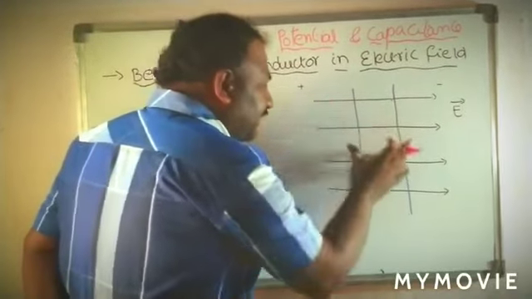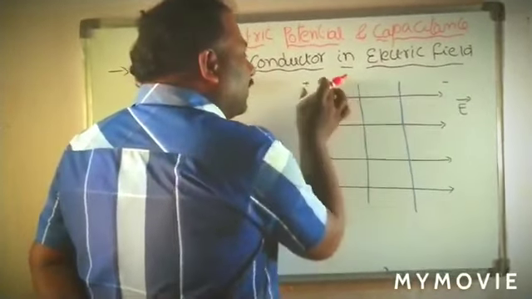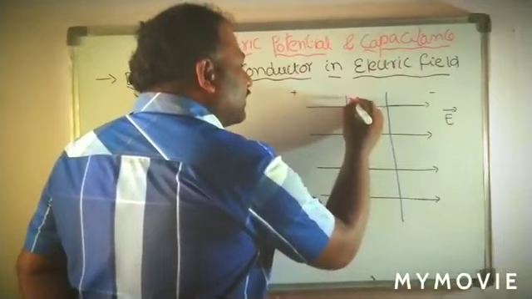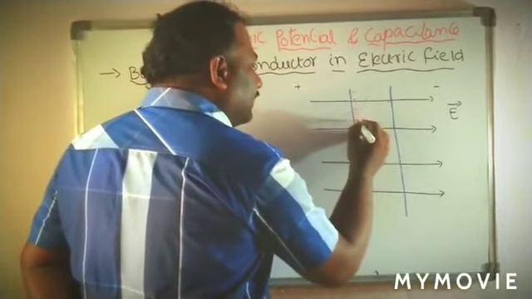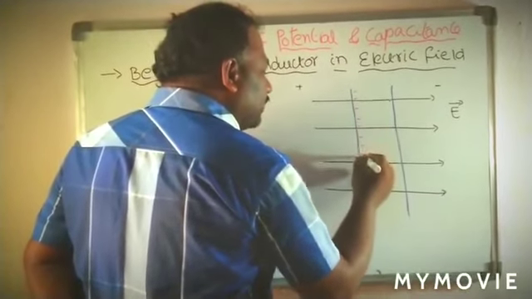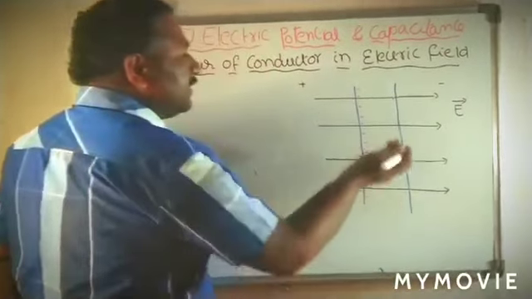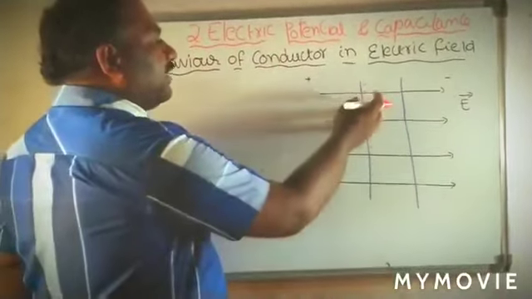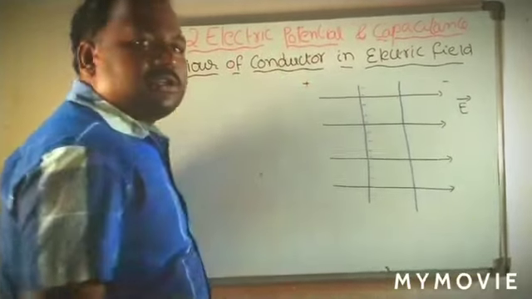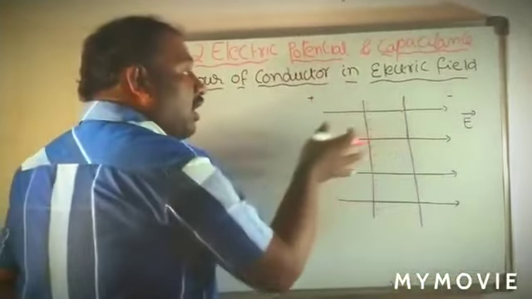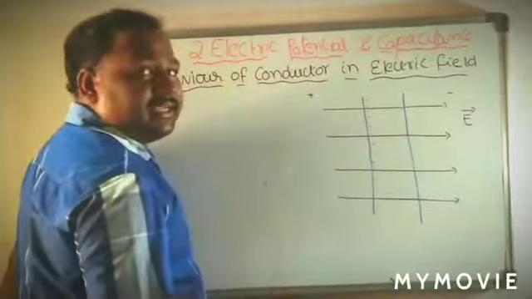When we place the conductor in this manner, all the negative charges are attracted towards the positive charge. These are moving opposite to the electric field direction.